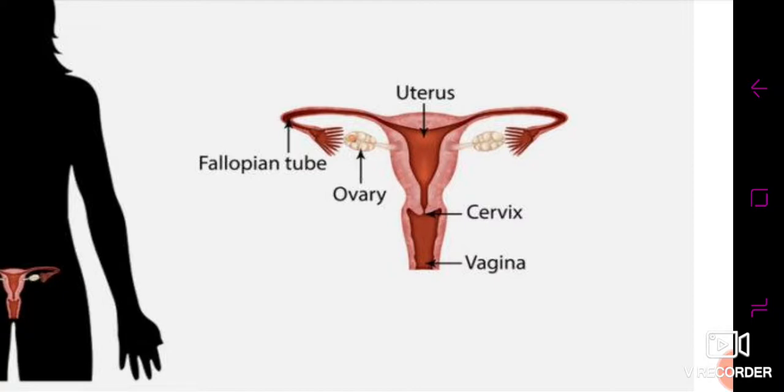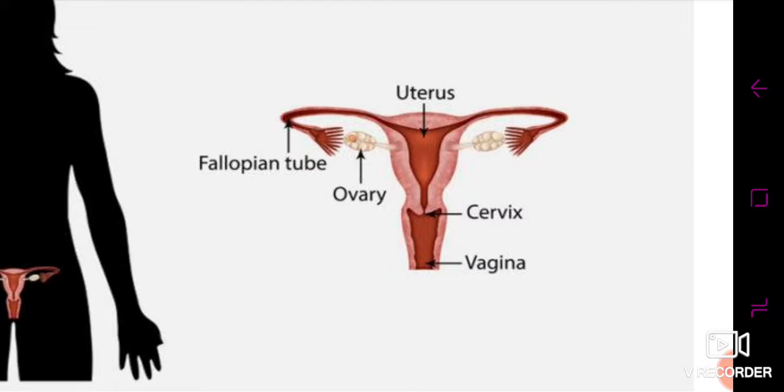The placenta is a special tissue inside the uterus, inside the female body, acting just like a shock absorber and a nourishment provider.